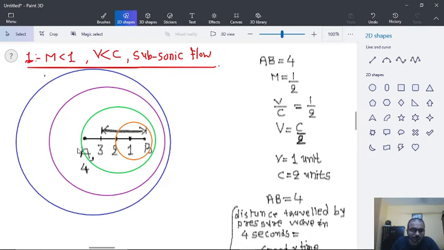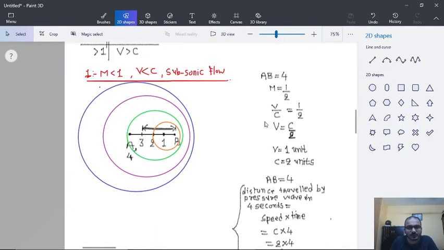So in this way, when the projectile moves from A to B, the pressure wave would have moved through this blue circle, blue region. When the projectile travels from 3 to B, the pressure wave would have propagated through this pink circle, and the same logic applies to this green circle and orange circle as it moves closer towards point B. Now let's take the second case here. Okay, so we can first copy this part.